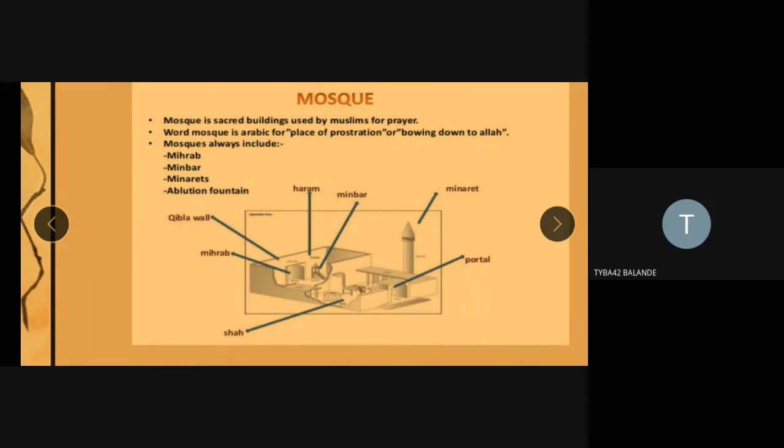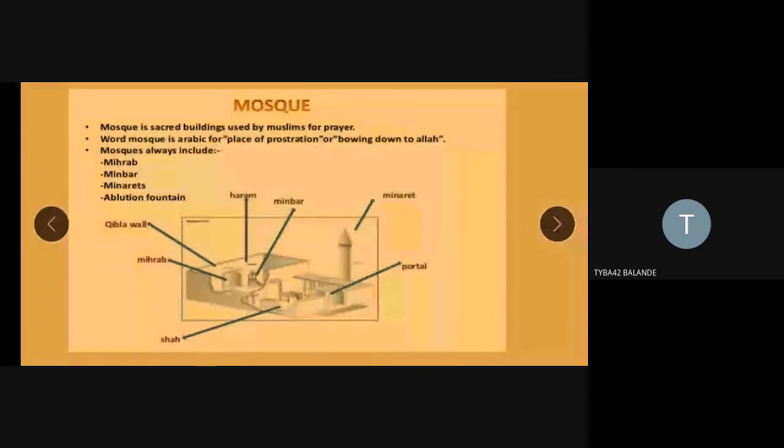India is a land of rivers, but in the deserts of Arabia and the Middle East countries where Islam originated, water is completely scarce. It is not available everywhere. That's why they incorporated the ablution fountain concept only to wash the hands and legs, not everything. It also has a symbolic meaning, alluding to the four rivers of paradise mentioned in the Quran. So these are the structural elements of the mosque.